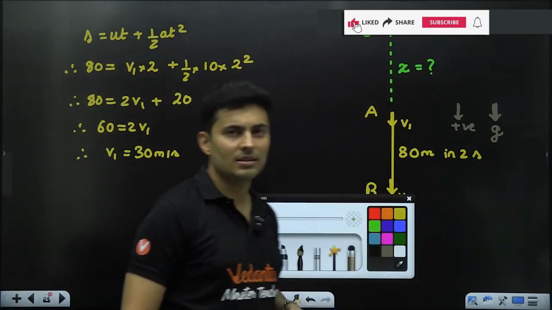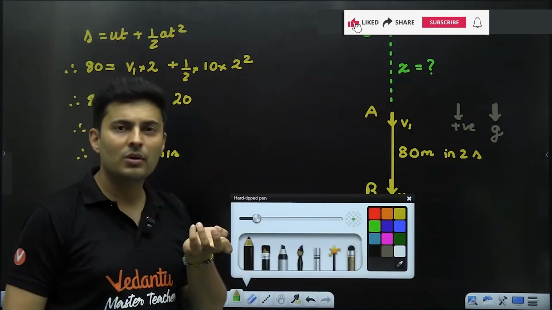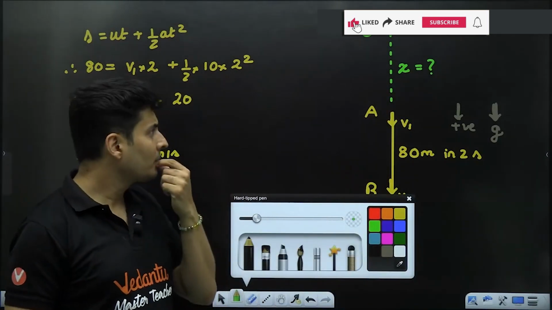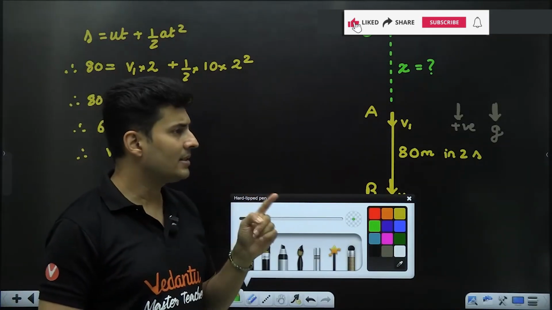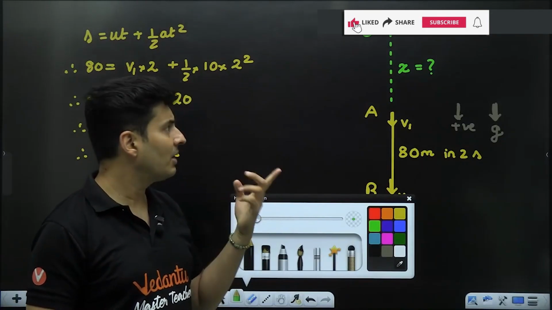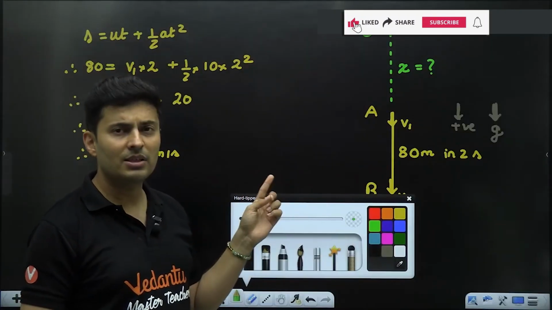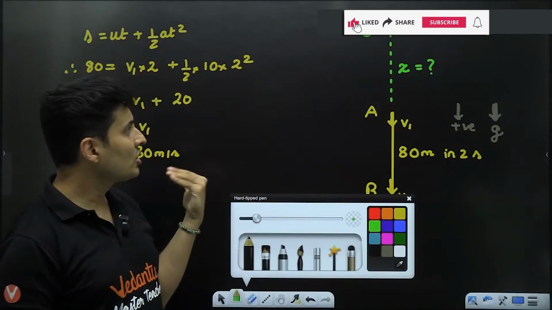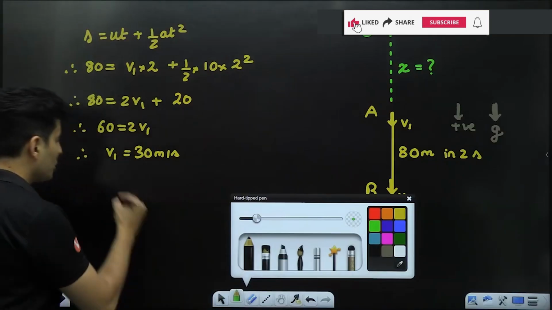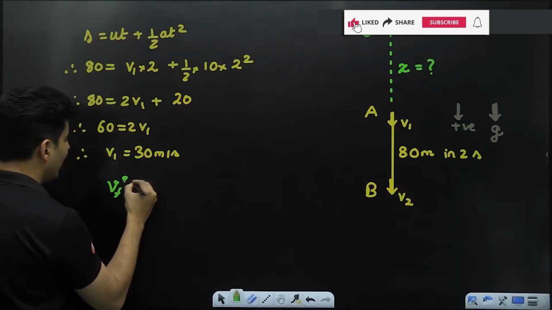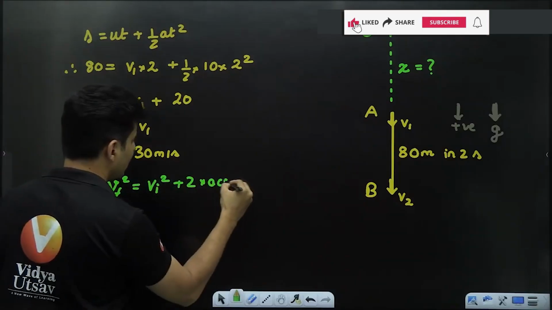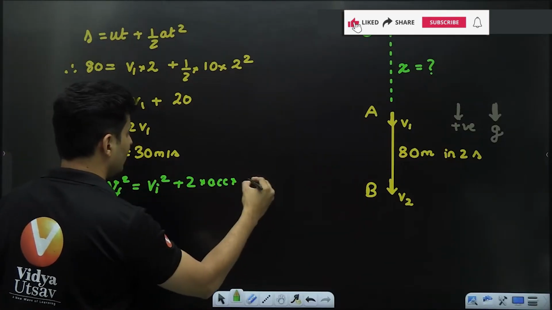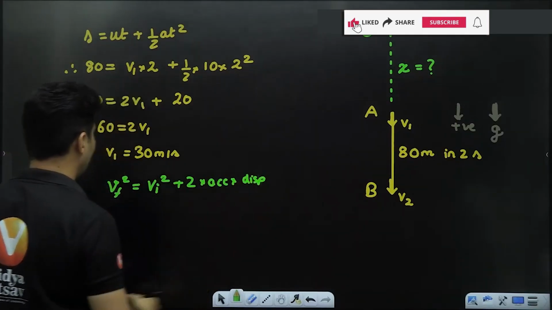How do I find this distance? Again, I can use v is u plus at, but that will give me just the time. Or s is ut plus half at square will talk about initial speed. V square is u square plus 2as, I think, makes sense. So how about using v final square is v initial square plus 2 times acceleration multiplied by the displacement? I think that will be better.